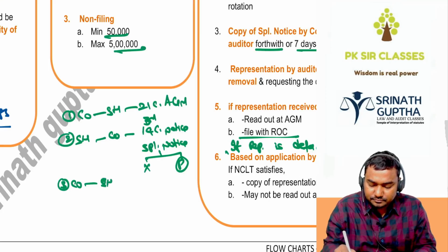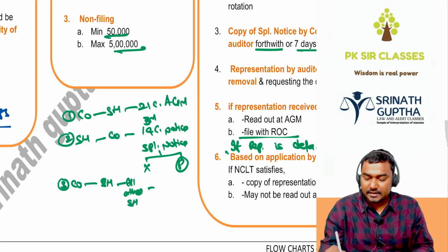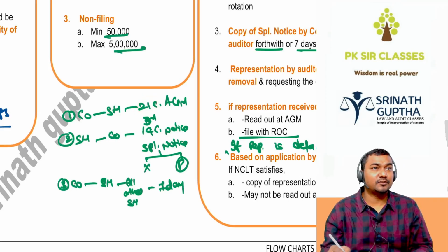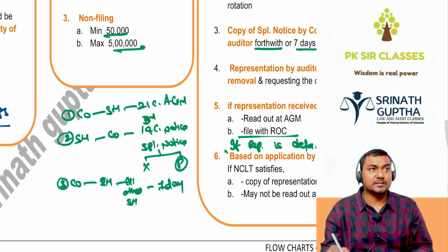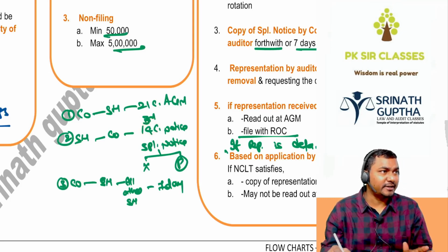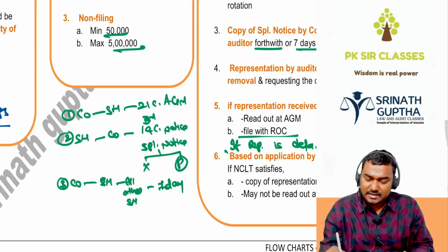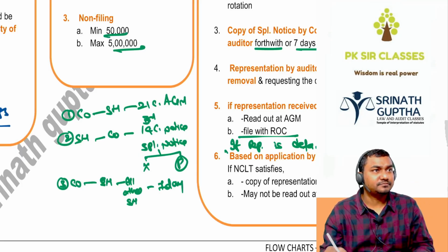Special notice goes to all other shareholders, other than the shareholder who gave the special notice. When, beta? 7 days before the meeting. So company to shareholders: 21 days before the AGM, notice of general meeting. Then shareholder to company: 14 clear days, special notice which says we don't want the existing auditor. The same notice given by the shareholder, the company will take a Xerox copy and send it to other shareholders 7 days before. If it is not possible to give 7 days notice, they will advertise in the newspaper.